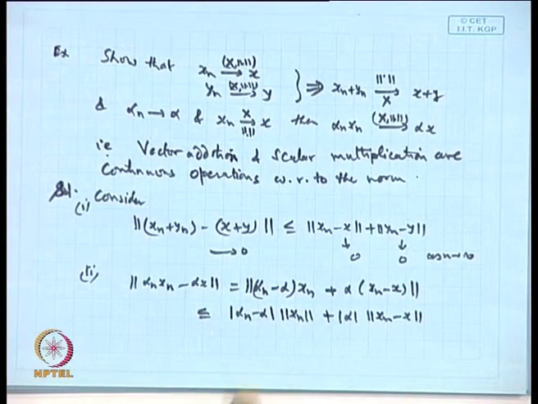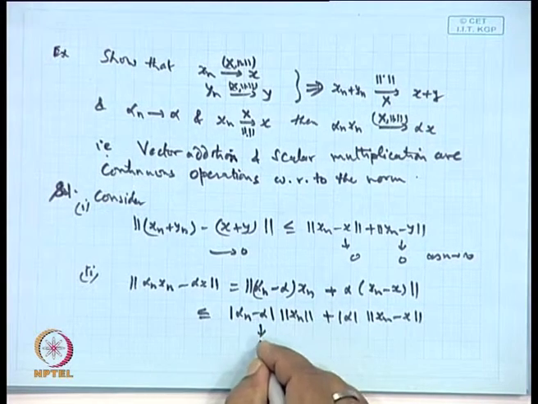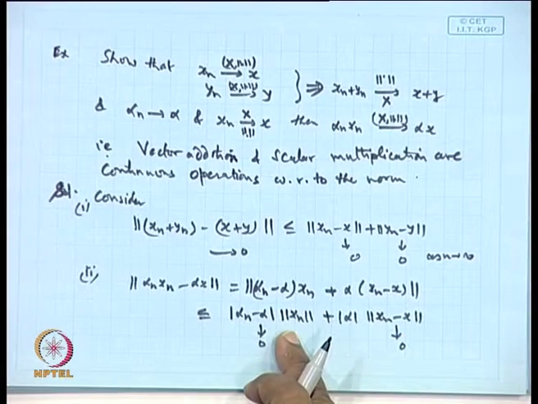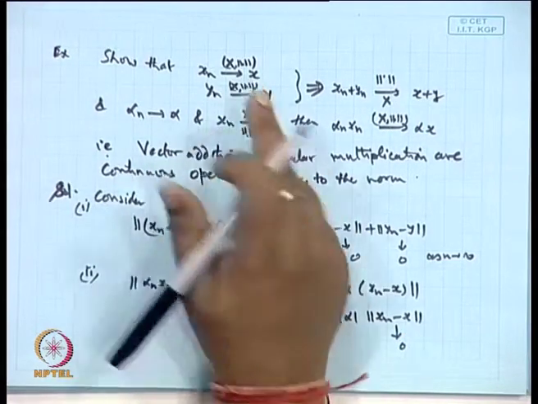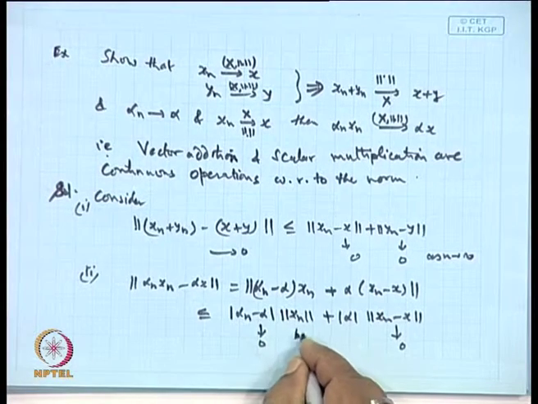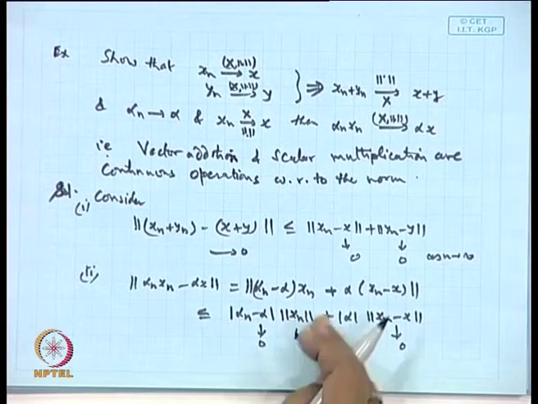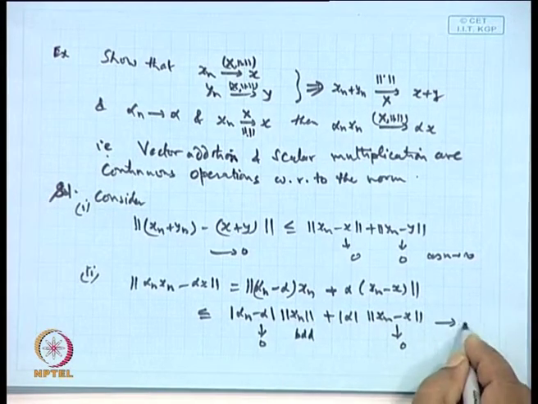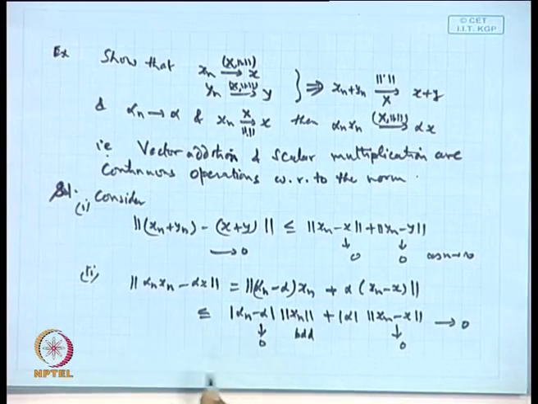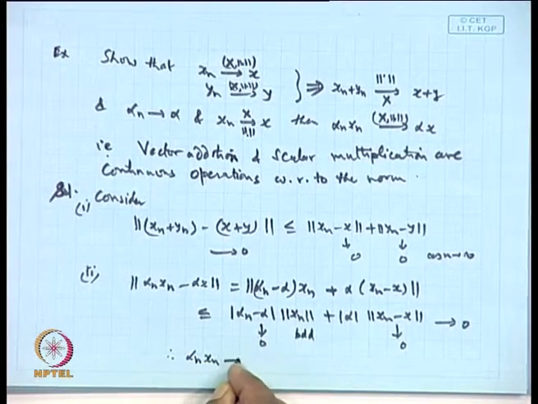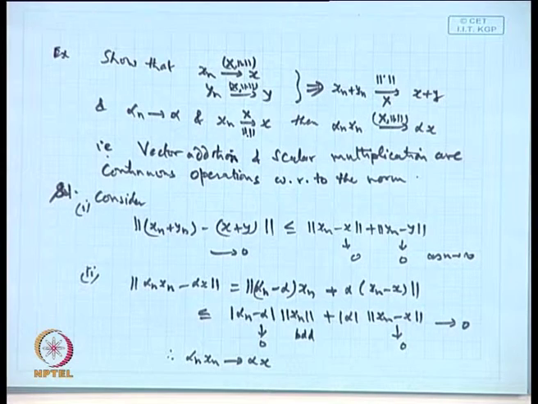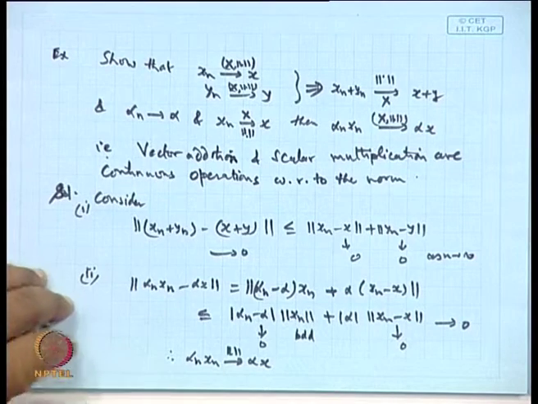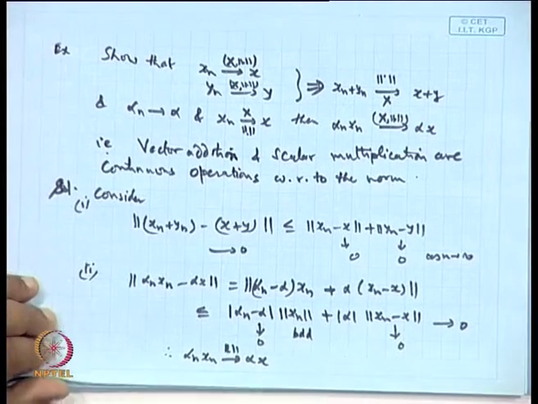Now alpha n goes to alpha, so this will go to 0, and this will go to 0. But x n is a convergent sequence, so it is a bounded sequence. Therefore the norm is finite, some value less than or equal to M. So the entire thing will go to 0, hence this tends to 0. So alpha n x n will go to alpha x in the norm. That is very simple.